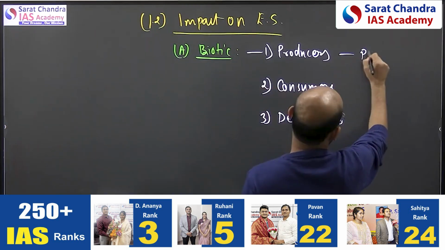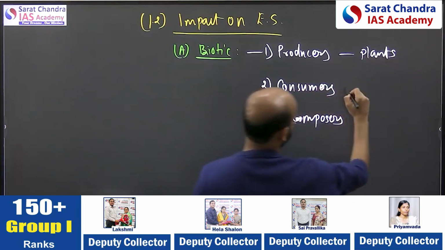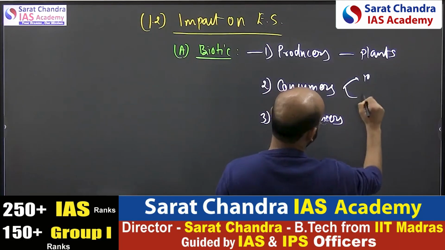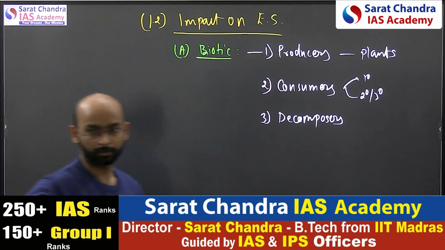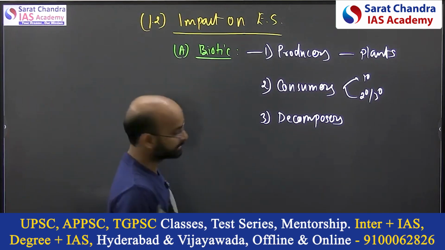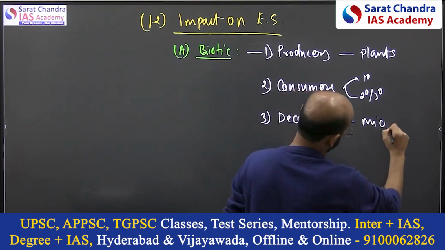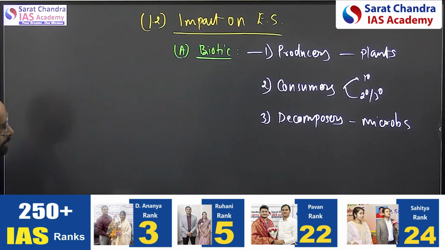Producers are plants. Consumers, we know the primary consumers as well as the secondary and tertiary consumers. Decomposers we know, these are the microbes like bacteria. They are also important for the ecosystem.